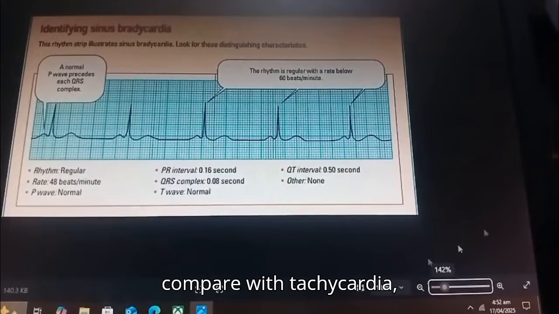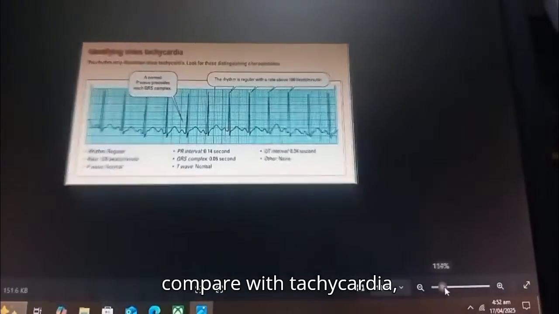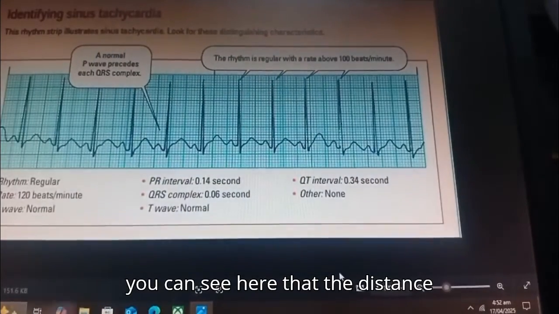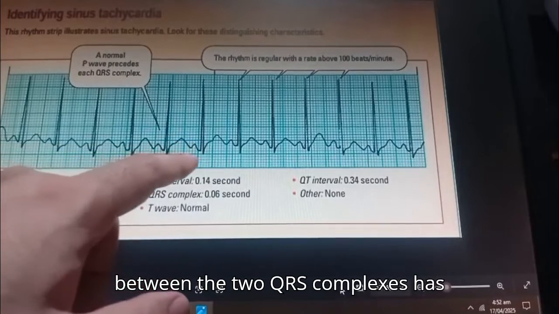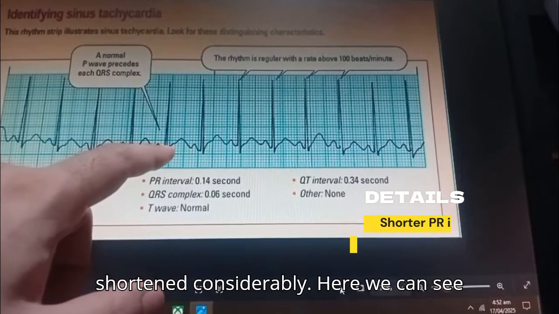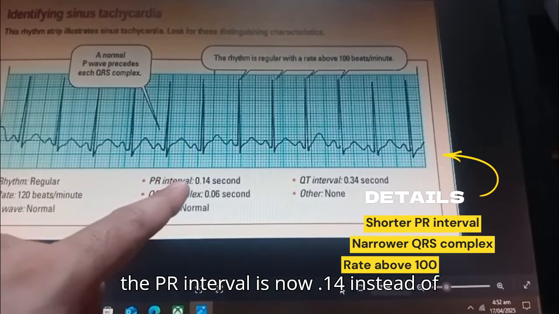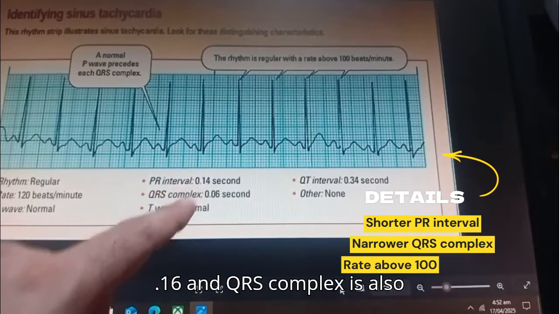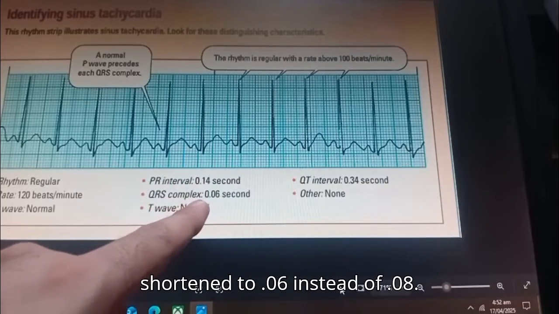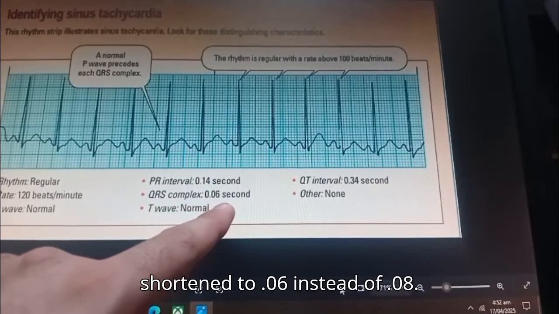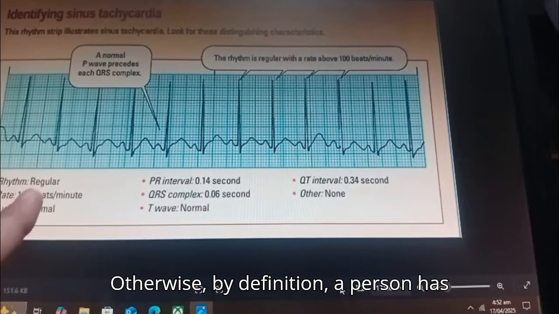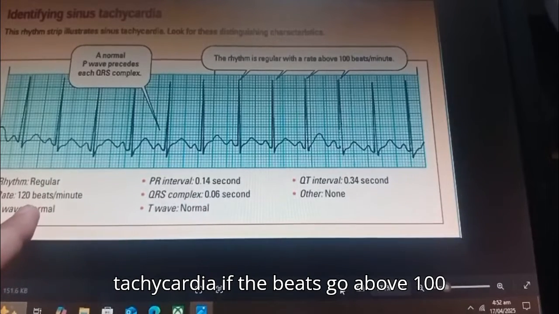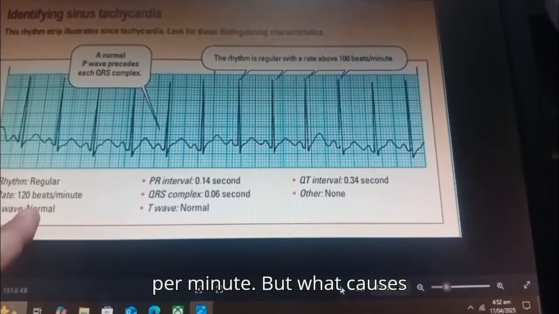If we compare with tachycardia, you can see here that the distance between the two QRS complexes has shortened considerably. Here we can see the PR interval is now 0.14 instead of 0.16, and the QRS complex is also shortened to 0.06 instead of 0.08. Otherwise, by definition, a person has tachycardia if the beats go above 100 per minute.